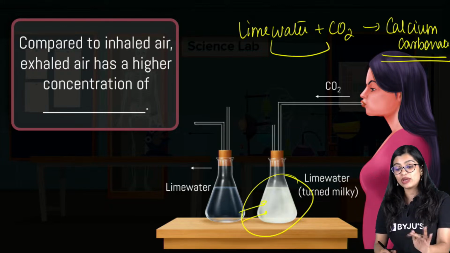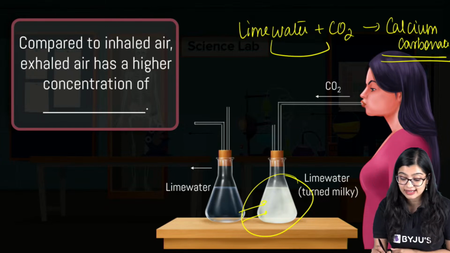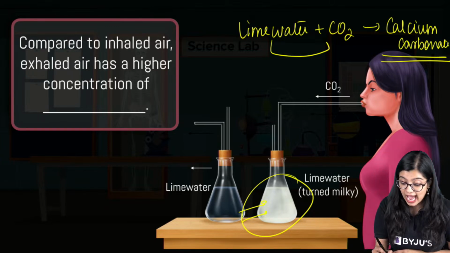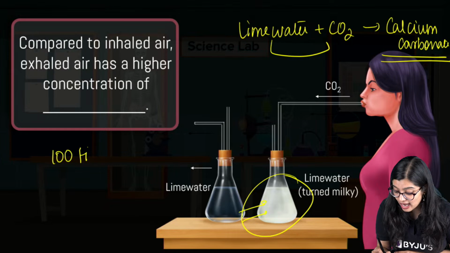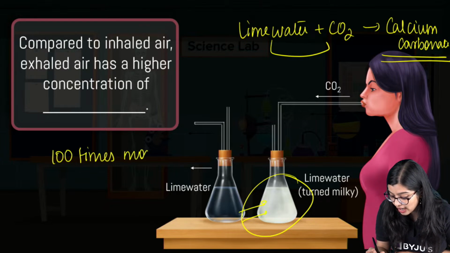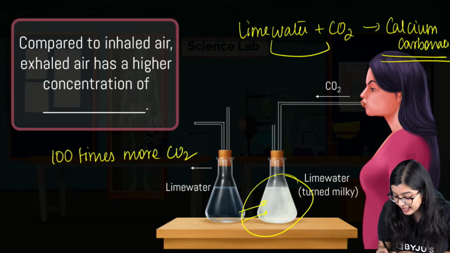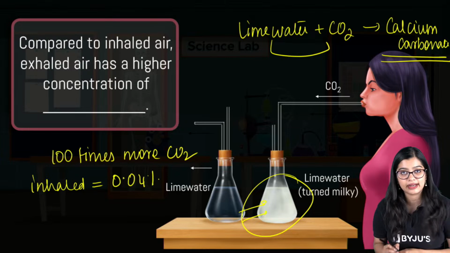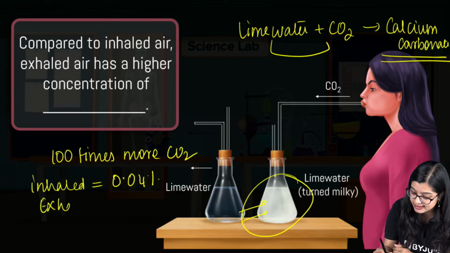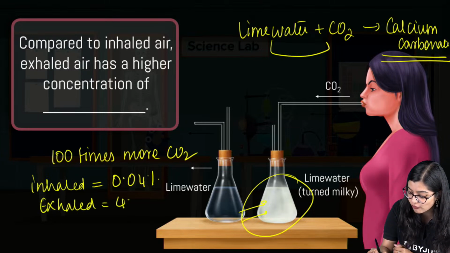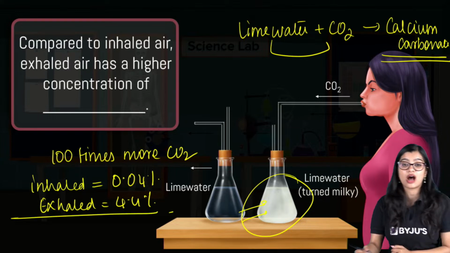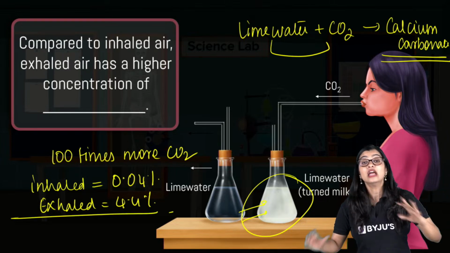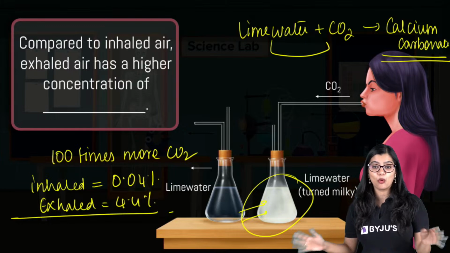So when compared to inhaled air, we see that exhaled air has almost 100 times more carbon dioxide. That means if inhaled air has about, let's say, 0.04%, exhaled air is going to have 4.4% of carbon dioxide. It is 100 times more.